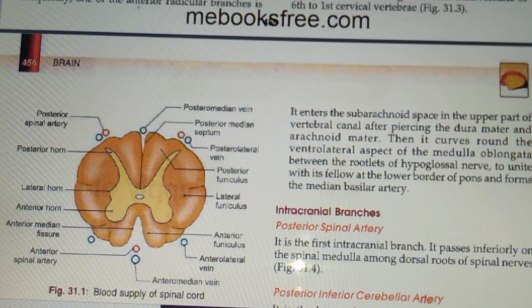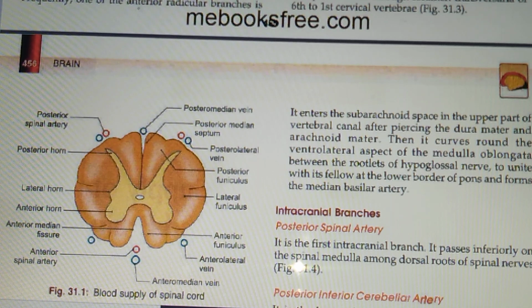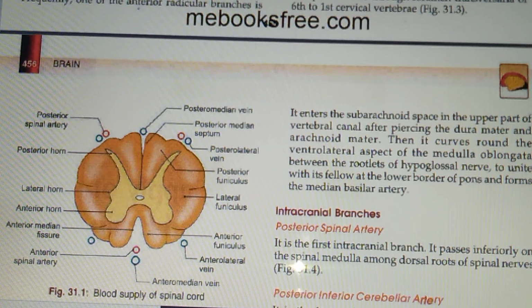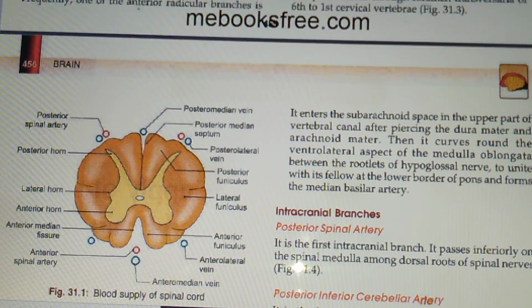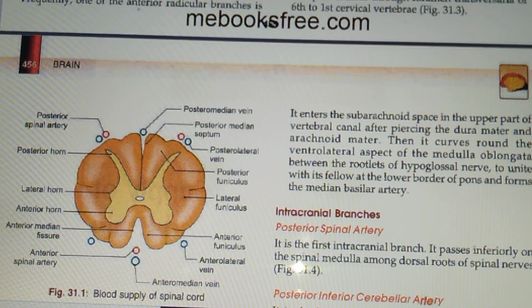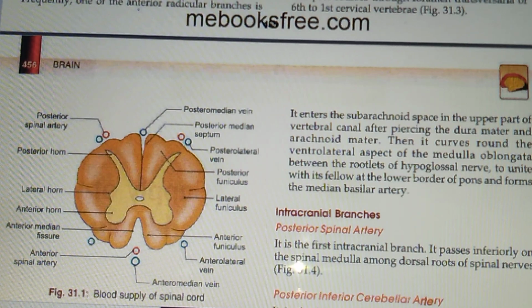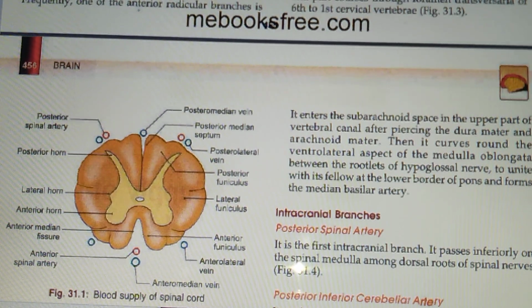In addition to these channels, the pia mater covering the spinal cord has an arterial plexus called the arteria vasa corona, which also sends branches into the substance of the cord. The main source of blood to the spinal arteries is from the vertebral arteries, from which the anterior and the posterior spinal arteries take origin.